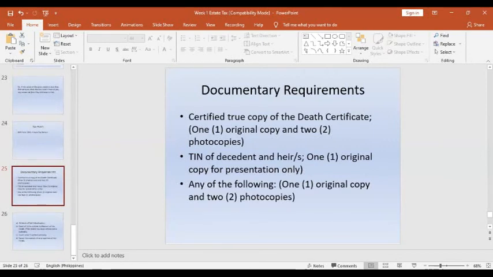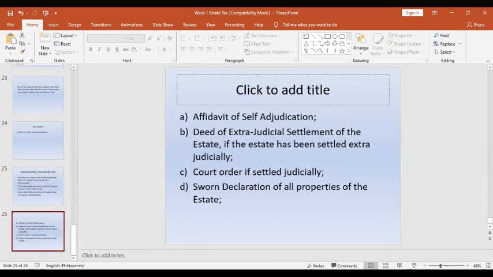We need a certified true copy of the death certificate of the decedent, 1 original copy and 2 photocopies, the TIN of the decedent and the heir, 1 original copy for presentation only, and any of the following, 1 original copy and 2 photocopies of the affidavit of self-adjudication, the deed of extrajudicial settlement of the estate if the estate had been settled extrajudicially, court order if it is settled judicially, and the sworn declaration of all properties of the estate, including the last will and testament.